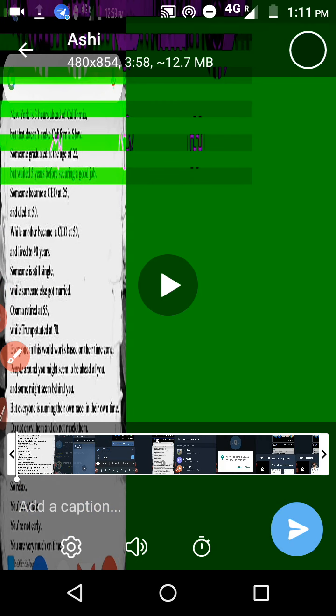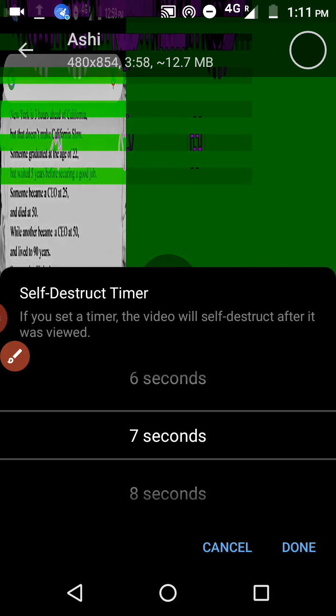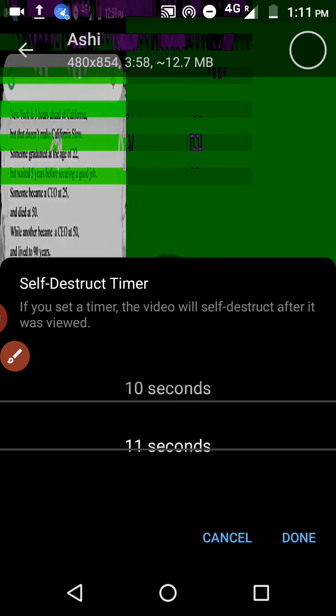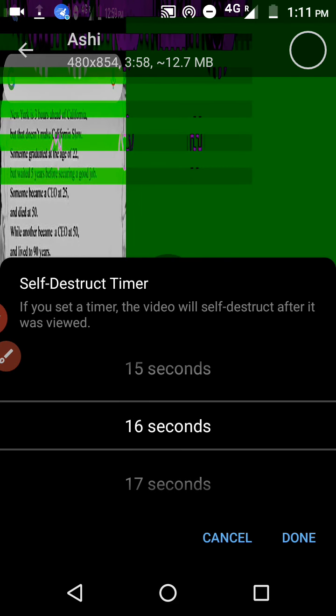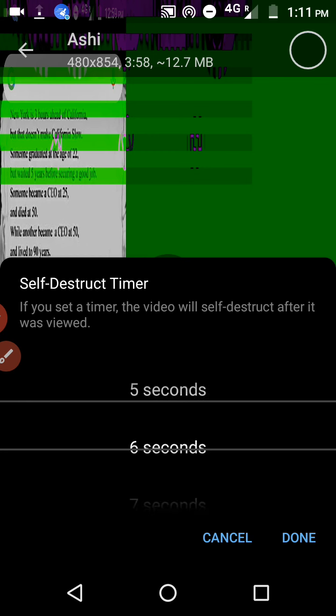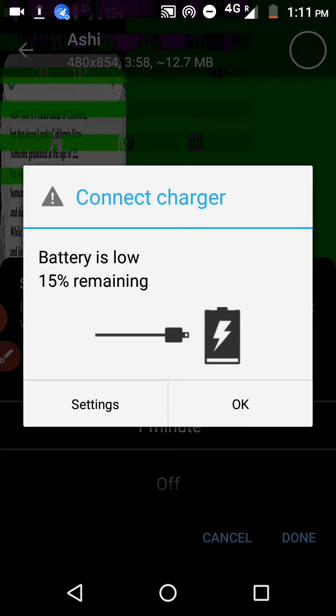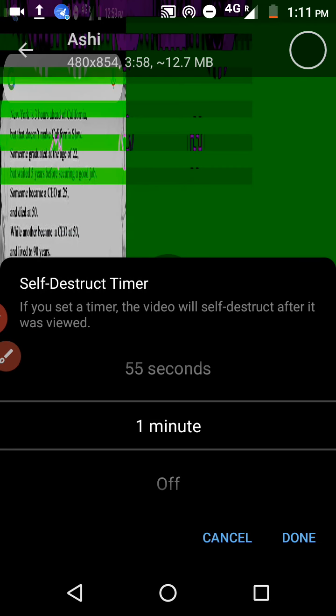See here, one option is there, self destruct. You have to select this clock. Just open the clock and you can see the time. If you want to delete that message after 10 seconds or after 1 minute, you can select whatever time you want. Up to a maximum of 1 minute they are able to see that message, and after that this message will be automatically deleted. So this is a very useful feature. You have to try this one.